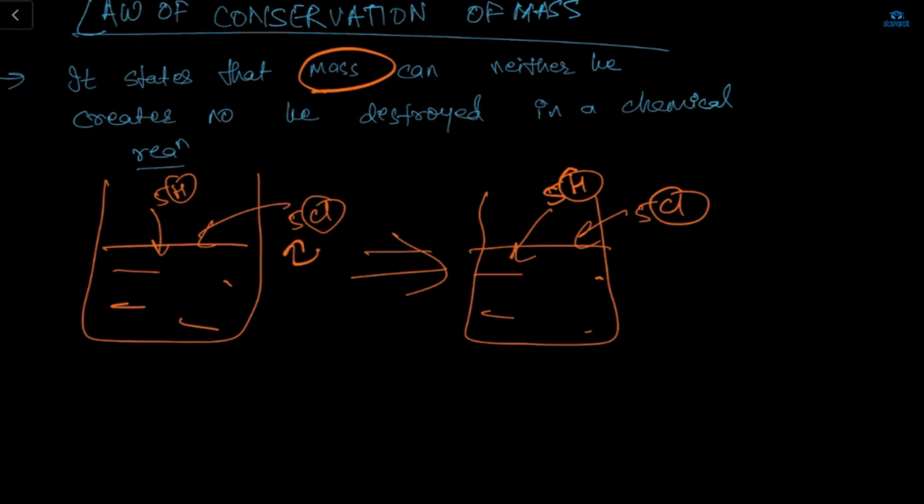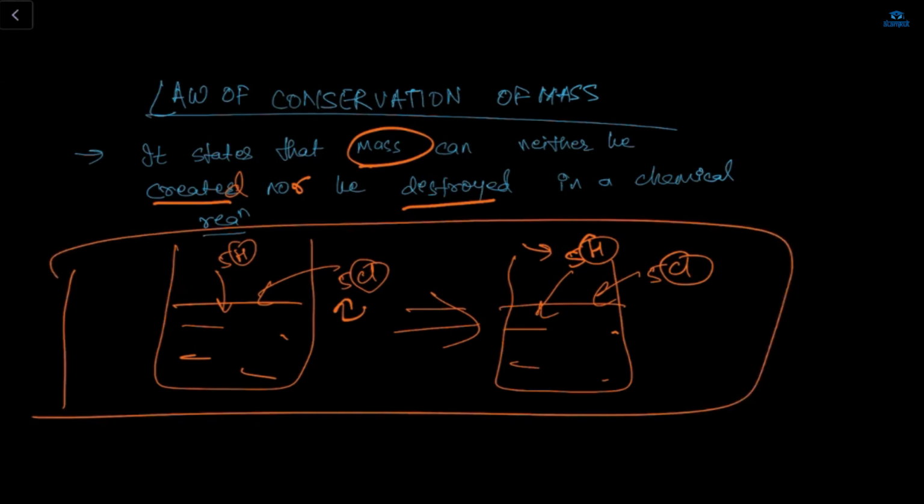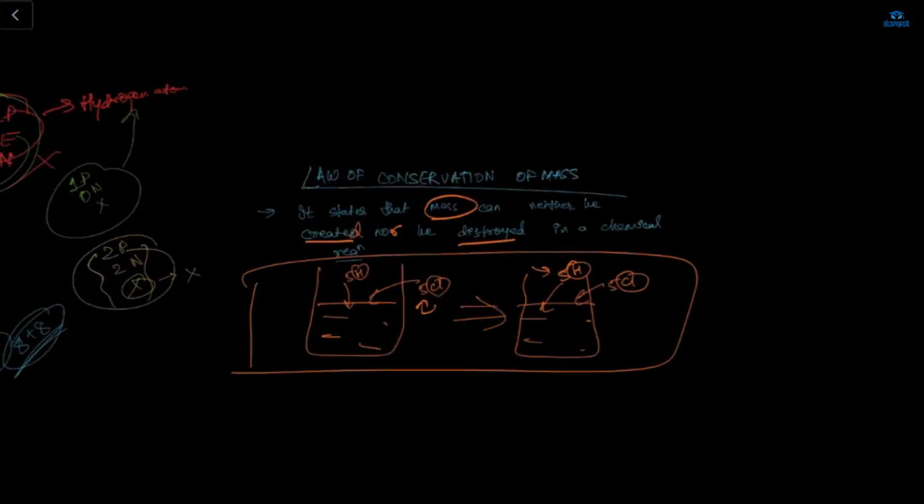So it states that the mass of hydrogen and chlorine can neither be created, meaning the amount of mass of hydrogen and chlorine is not increasing, nor be destroyed. Destroyed means the amount of these two is not decreasing also in a chemical reaction. If I am doing some chemical reaction with this, the amount of mass is not increasing, not decreasing, it will be constant. Okay. So this theory was given by those two scientists. It states that mass can neither be created nor be destroyed in a chemical reaction. So these are the examples of this. Okay, so understood? Yes, ma'am. Okay, after the chemical reaction also the amount will be the same.